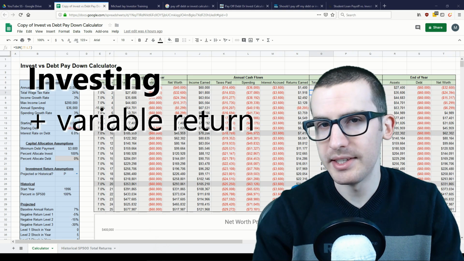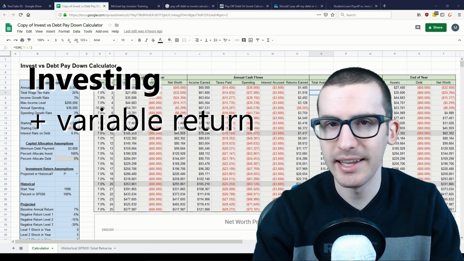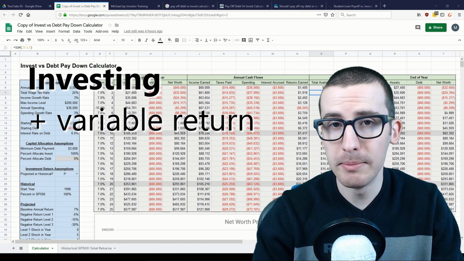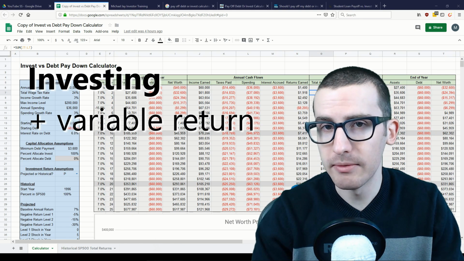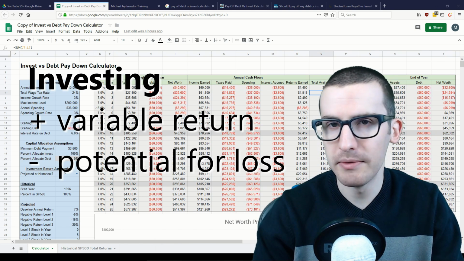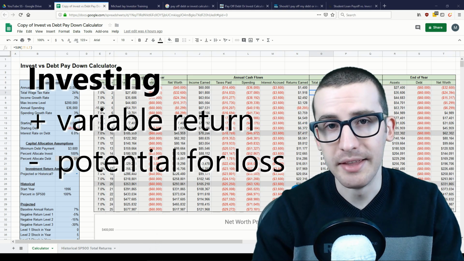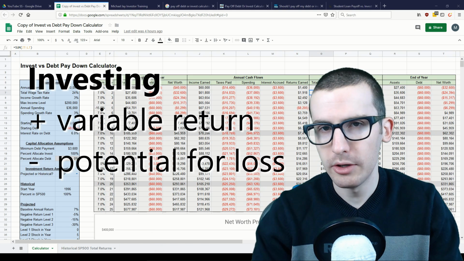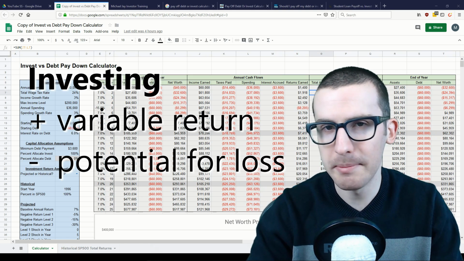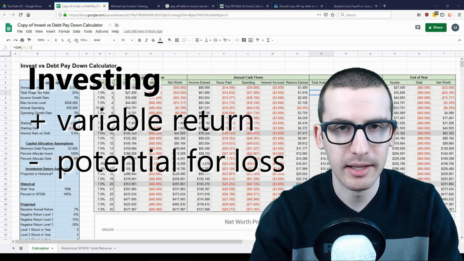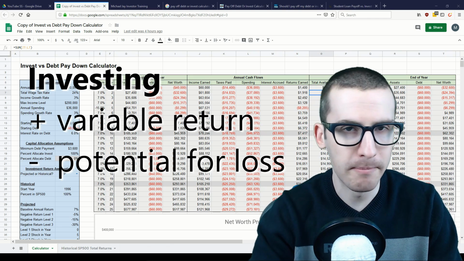The downside of this is that your rate of return on investing is not guaranteed and could potentially be below the interest that you have to pay on your debt, or even worse, be a negative return or a loss. Deciding to invest money instead of paying down debt and then incurring a loss on that investment hurts twice as much, because not only did your investments lose money, but you still have to pay the extra interest on your debt. In those situations, you would have been much better off paying off your debt.